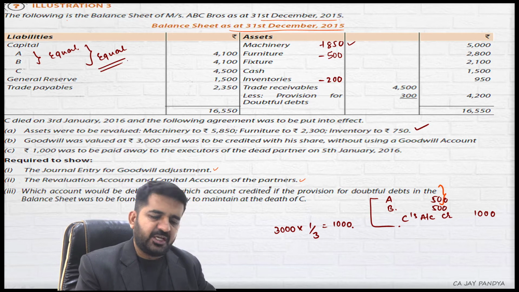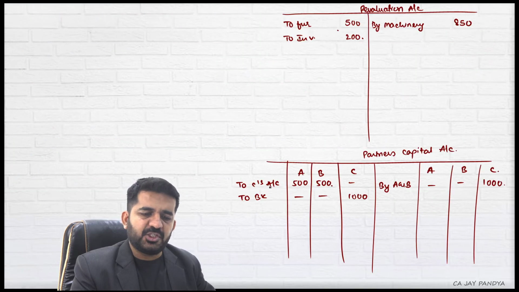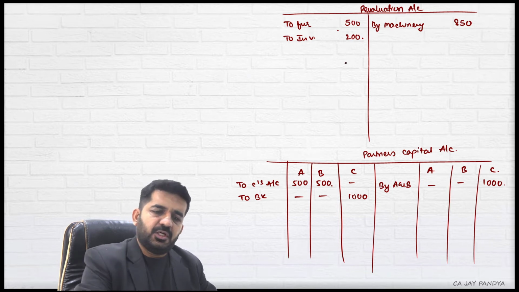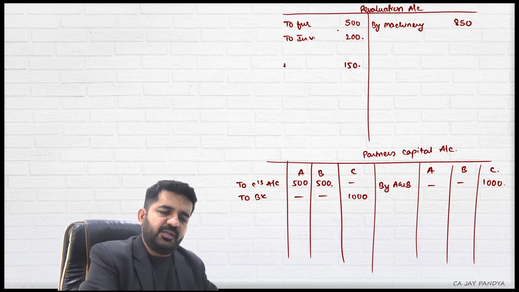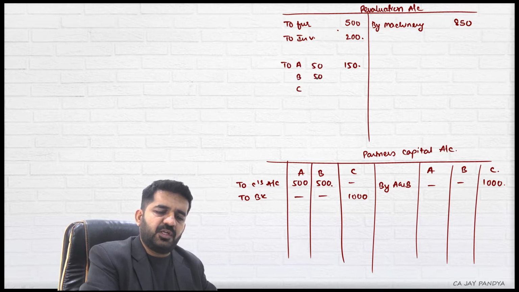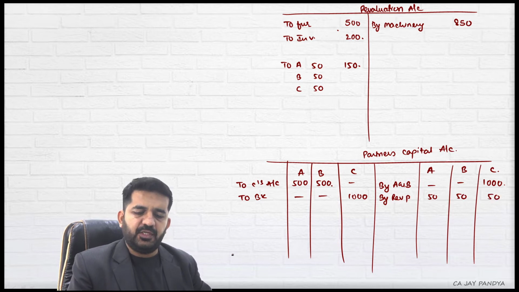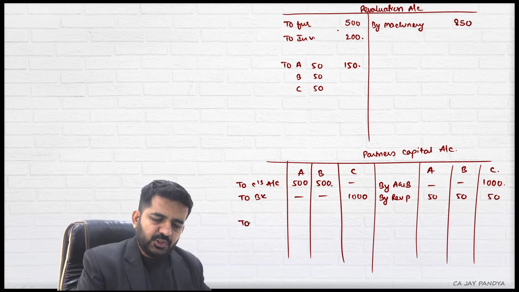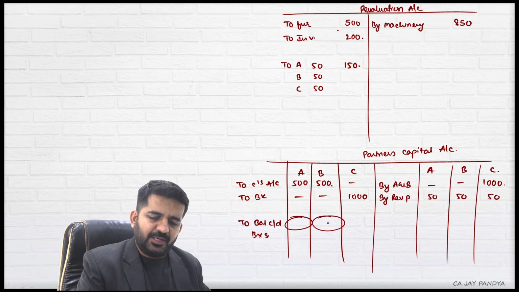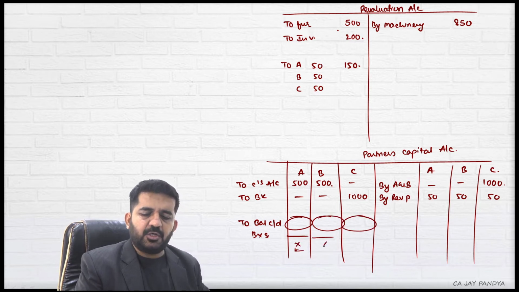Revaluation account and capital accounts of partners we have already prepared. Just the totaling is pending. This will be 150, which will be divided to all partners A, B, and C equally, which is 50, 50, 50. By revaluation profit will be 50, 50, 50. And this will be balance carried to balance sheet, whatever is the balance. This is revaluation account and capital accounts.